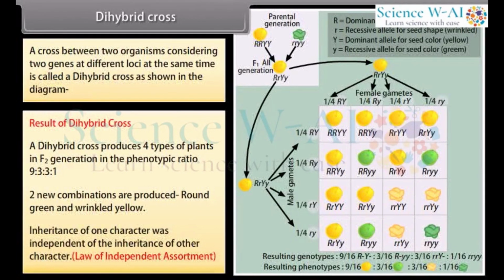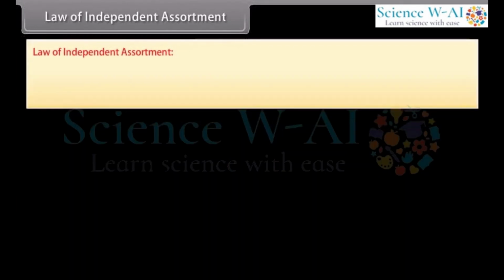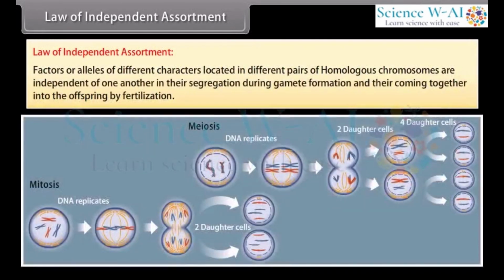Inheritance of one character was independent of the inheritance of the other character. Law of independent assortment: factors or alleles of different characters located in different pairs of homologous chromosomes are independent of one another in their segregation during gamete formation and their coming together into the offspring by fertilization.